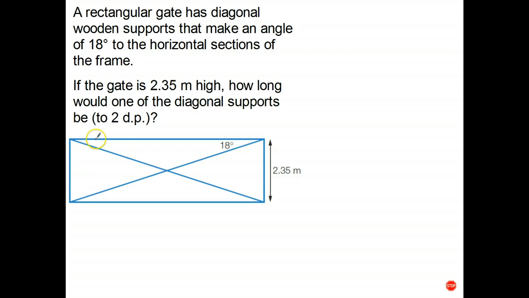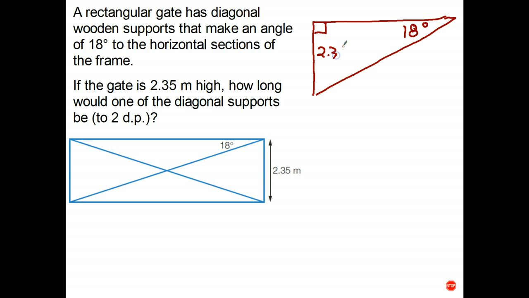Okay, so let's just go ahead and draw one of the 2 triangles. Doesn't matter which right angle triangle I draw. Okay, let's mark in everything that we know. Well, we know that angle up there is 18 degrees. We know that length, so therefore that length is 2.35 meters. And the side we're trying to find is the length of the diagonal. So I'll just call that D for diagonal. Okay, so now we basically turned the word problem into a mathematical diagram.